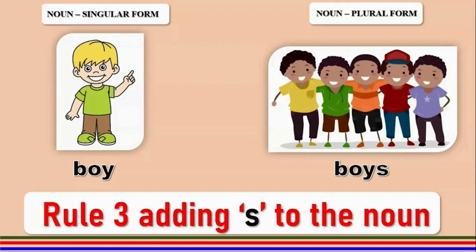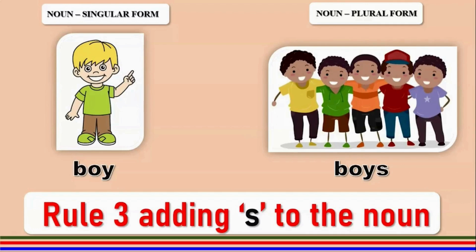The noun boy is a singular noun. It will take rule number 3, where you add an S to get the plural, which is boys. Now the reason why we use rule number 3 here is, if you look at the spelling of the word boy, it is B-O-Y.